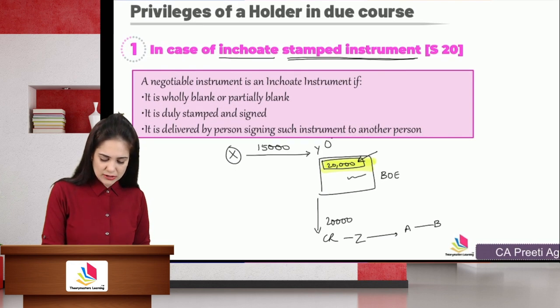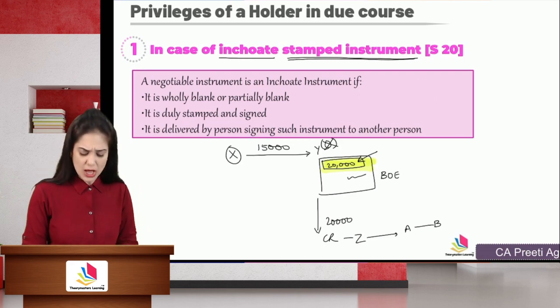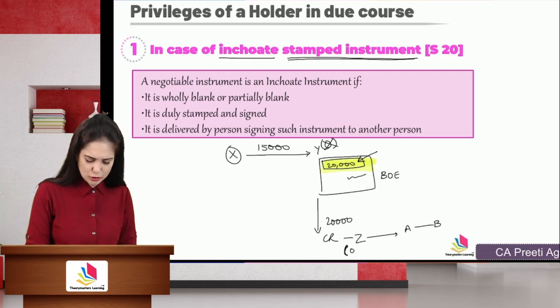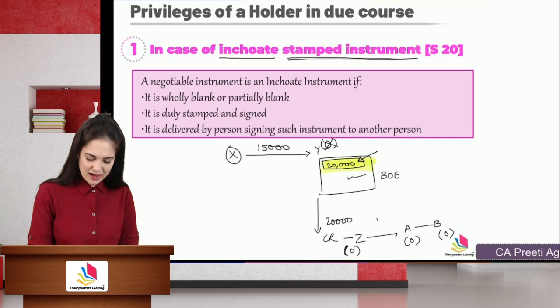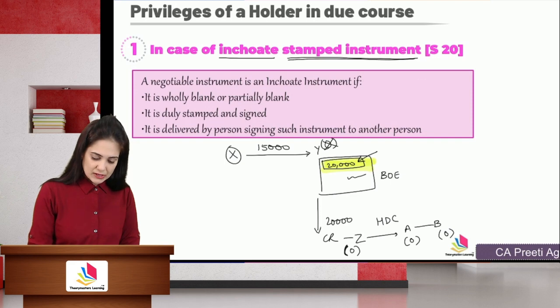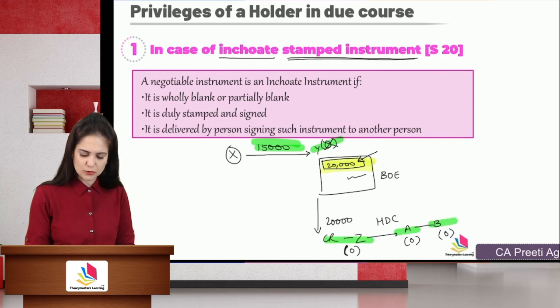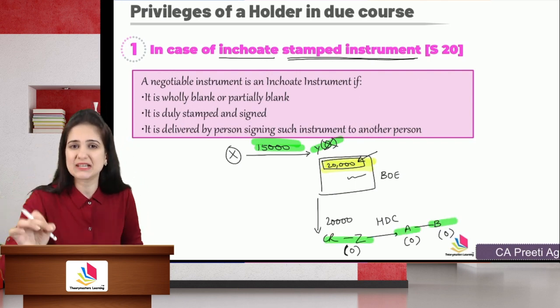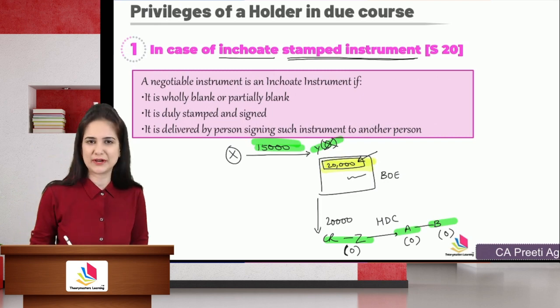Now, Y is not the owner of the entire amount of 20,000. He is the owner of only 15,000. But will Z get the benefit of entire 20,000? Will A and B also get good ownership title? Yes, they are holders in due course. So even though Y had to recover only 15,000, if the instrument is in the hands of a holder in due course, they will be able to recover the entire amount of 20,000. That is the privilege of holder in due course.